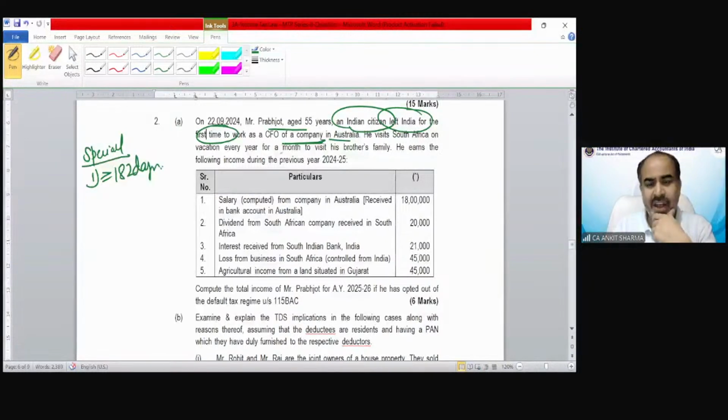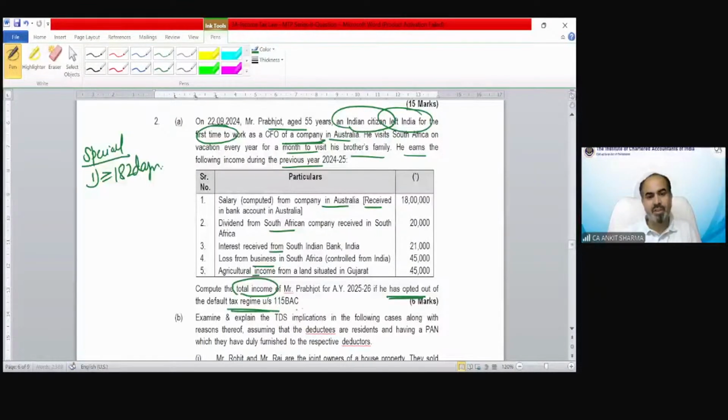He goes on a vacation every year for a month to visit his brother's family. He earns the following income during the previous year: salary income from a company in Australia, received in Australia, dividend from South Africa, interest, loss from business, etc. Let me see what the requirement of the question is. The question asks me to calculate the total income if he opts out of the default tax regime. So under the optional tax regime, we have to calculate his total income.